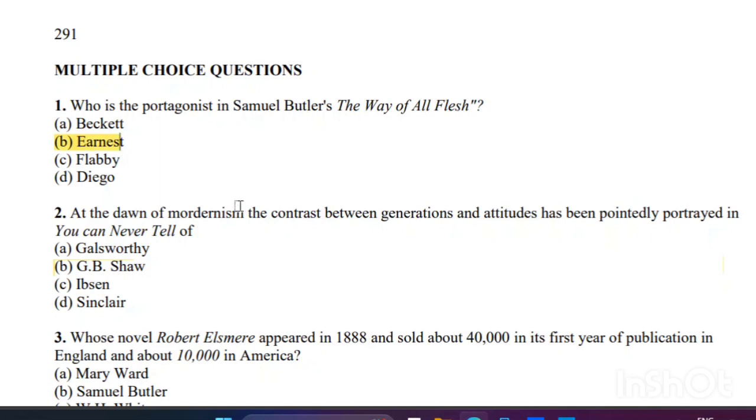Second question: at the dawn of modernism, the contrast between generations and attitudes has been pointedly portrayed in You Can Never Tell, by whom? The right answer is Shaw. It is a four-act play, and it was published in 1897.